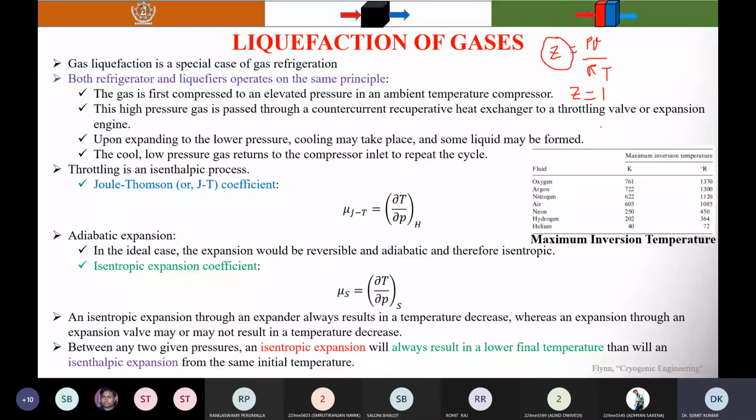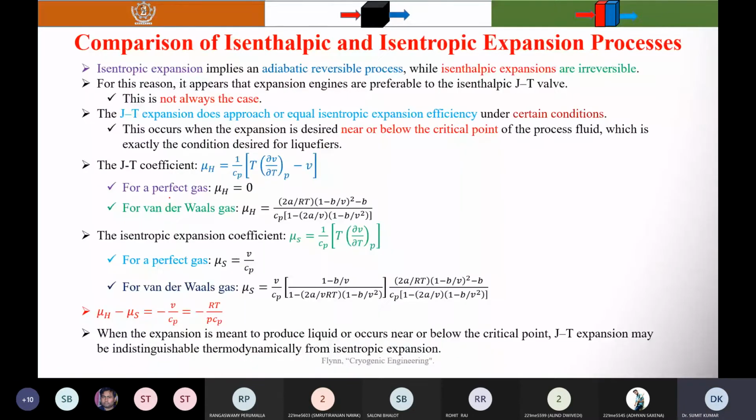So for the perfect gas, at a high temperature or at low pressures, it behaves as the ideal gas. At that time, when you reduce the pressure, it does not change the temperature. So that's why for a perfect gas, mu h is equal to 0.